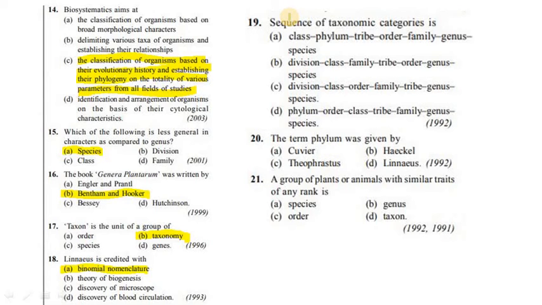19th question. Sequence of taxonomic categories is division, class, order, family, tribe, genus and species. Question number 20. The term phylum was given by A, Cuvier, B, Haeckel, C, Theophrastus, D, Linnaeus. Answer is B, Haeckel. Question number 21. A group of plants or animals with similar traits of the rank is A, species, B, genus, C, order, D, taxon. Answer is taxon.